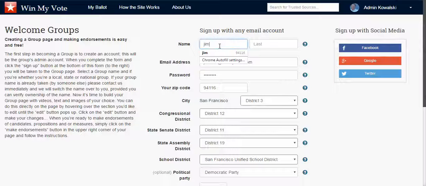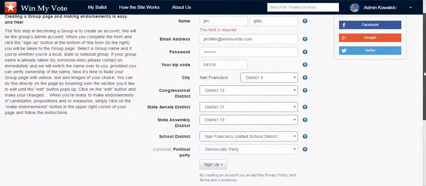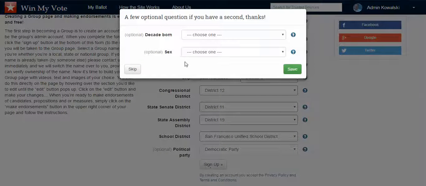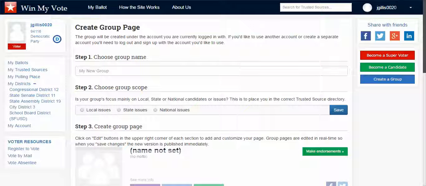So up here you can put your name, and again it can be your name. This is sort of your voter account, but it doesn't need to be a real name or anything like that. And then you can choose this, or you can skip it. And that's it.